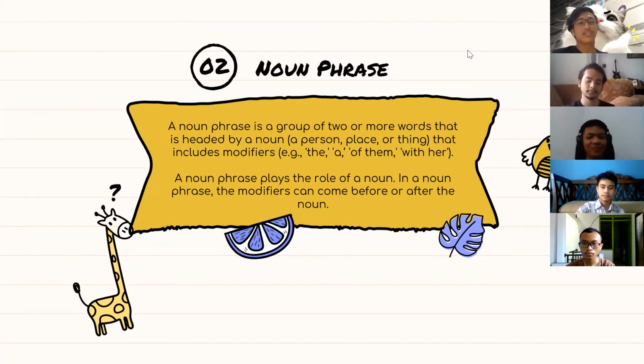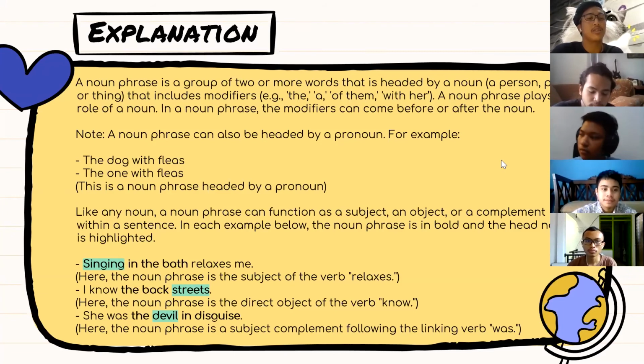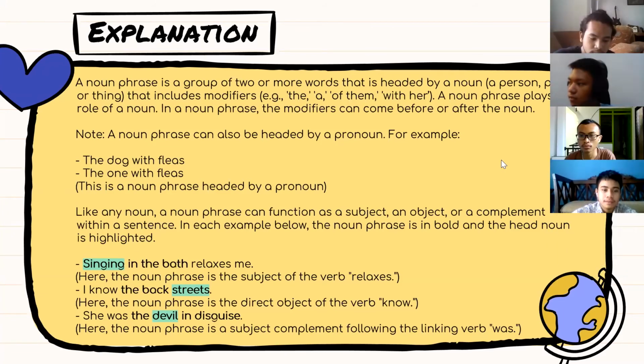And then the second one, we have noun phrase. A noun phrase is a group of two or more words that is headed by a noun, a person, place, or a thing, that includes modifiers: the, a, of them, with her. A noun phrase plays the role of a noun. In a noun phrase, the modifier can come before or after the noun. And now, the explanation of noun phrase. A noun phrase can also be headed by a pronoun. For example, the dog with fleas. This is a noun phrase headed by a pronoun.